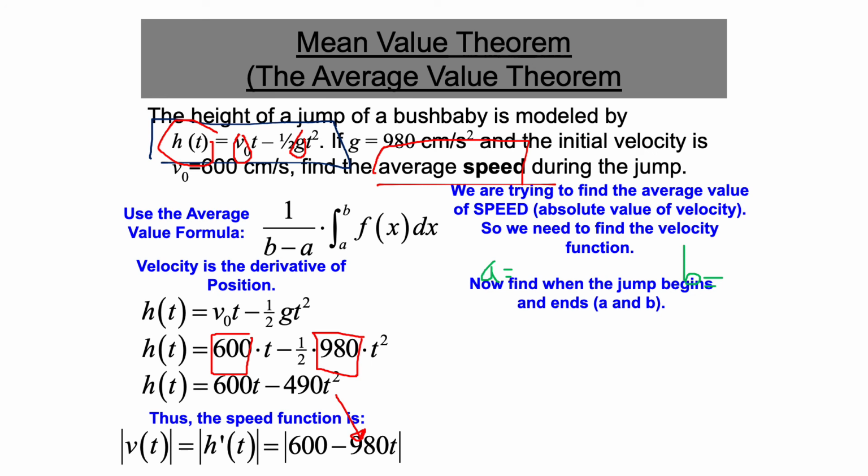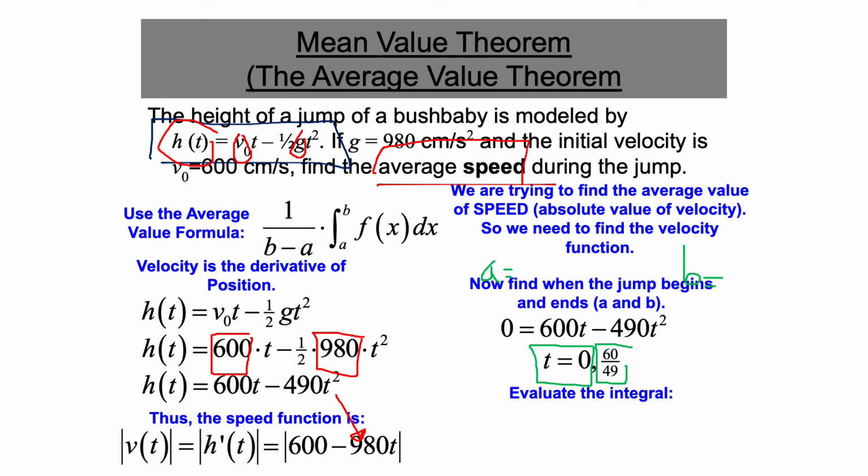So that means we need to take the height function and make it equal to 0. When I solve this equation, I get t equals 0, which is at time equals 0. So this is the beginning. And after solving this equation by calculator, mode 5, 3, we get this time. So we have 2 times. So this is A, this is B.